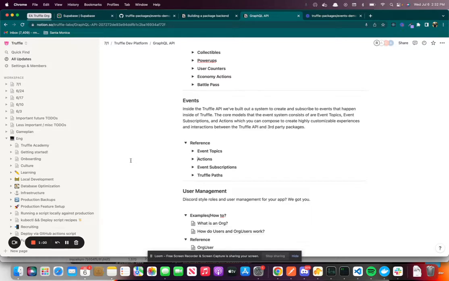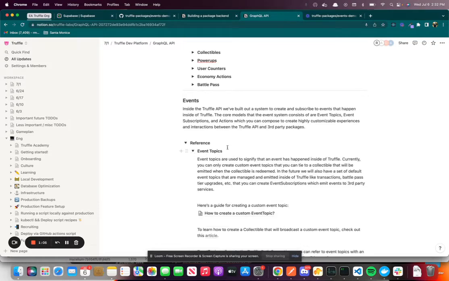The way that all of these relate to one another is that event topics are used to signify that an event has happened inside of Truffle. Eventually we're going to have a lot of built-in events that devs can create event subscriptions for, and be notified when something happens inside Truffle. For example, say there's some form of a transaction, somebody buys something through a Truffle site. You would be able to listen to that via a webhook or a Pub/Sub topic.